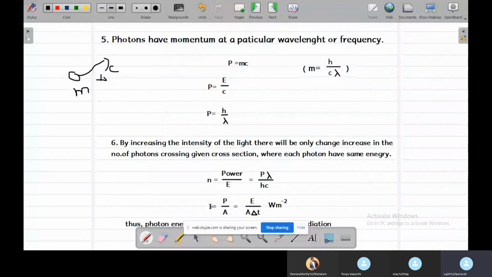When a photon has a mass of m and speed c, the momentum is equal to mass into its speed, and it can be simplified as E by c. Momentum is equal to energy by speed of the particle, and as we know that E equals hc by lambda, momentum is equal to h by lambda.